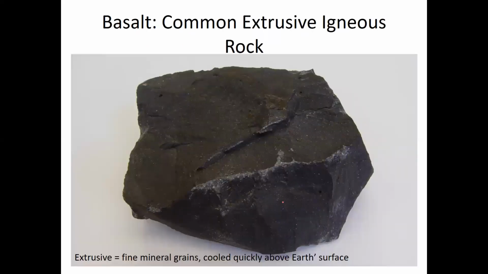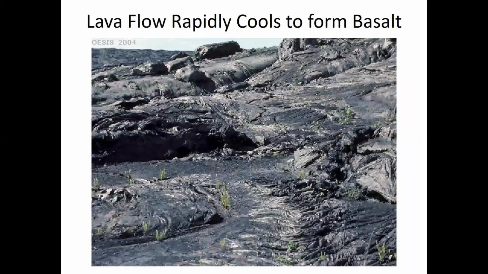So as I said, basalt is one of the most common extrusive igneous rocks. Because it's extrusive, it has fine mineral grains, as you can see in this image. It's hard to distinguish one mineral crystal from another because it cooled quickly above Earth's surface or just beneath it. So here's a lava flow, and this dark rock that formed from the lava solidifying is basalt. It's an extrusive igneous rock because it formed from the rapid cooling of molten rock out near the surface.